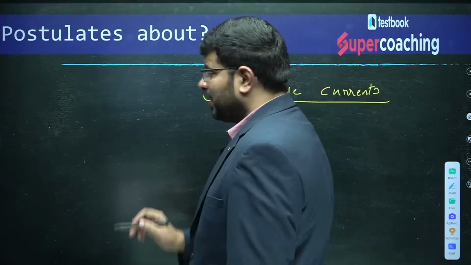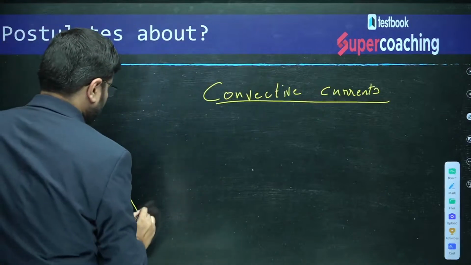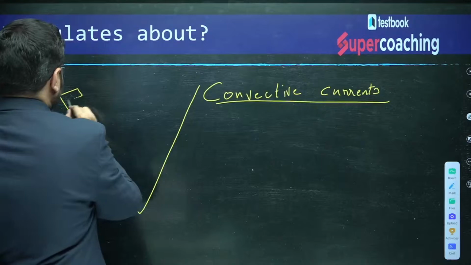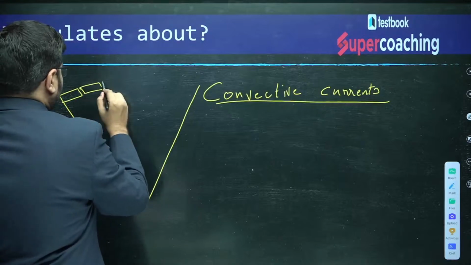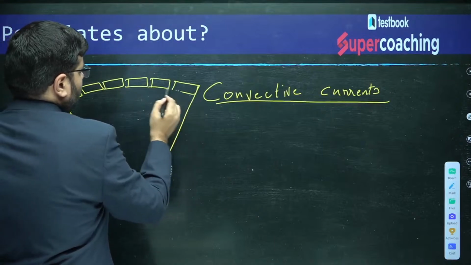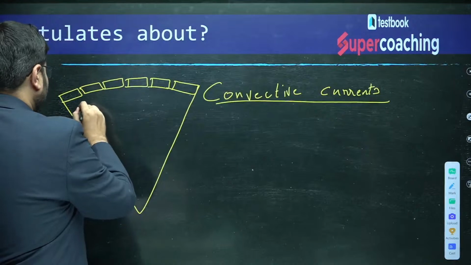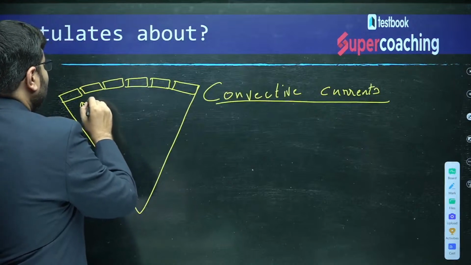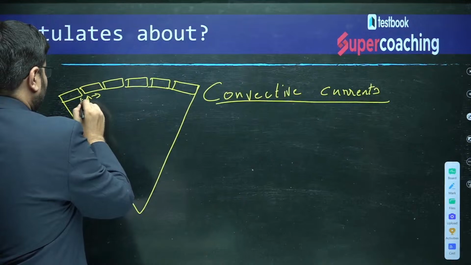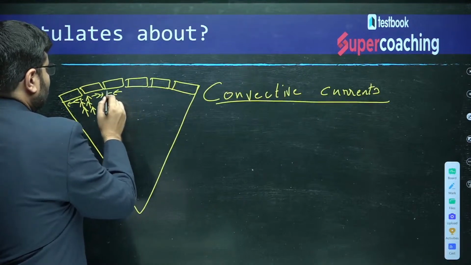So, within the plate boundary, if this is one plate, this is another plate, this is another plate and all. Imagine these are the plate boundaries. There might be convective currents where there is a rising limb which will drift apart, or sometimes the convective currents will move like this.